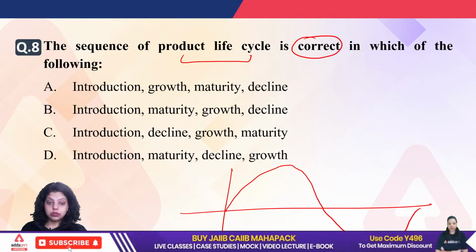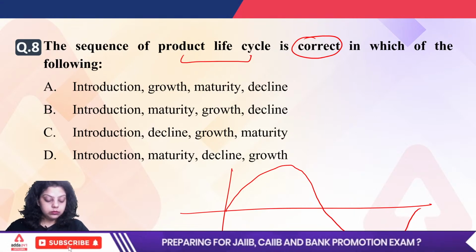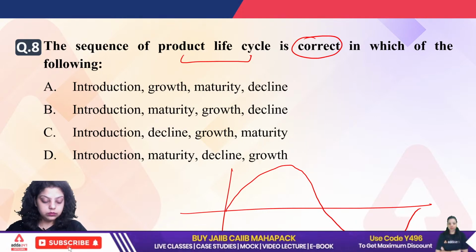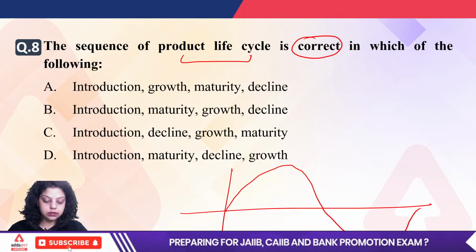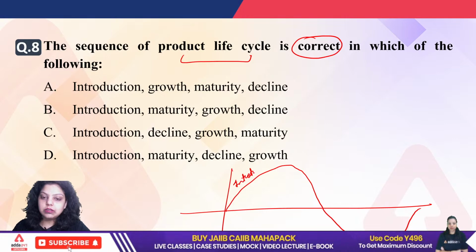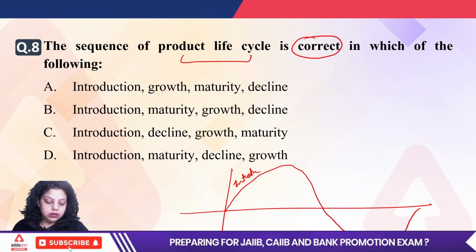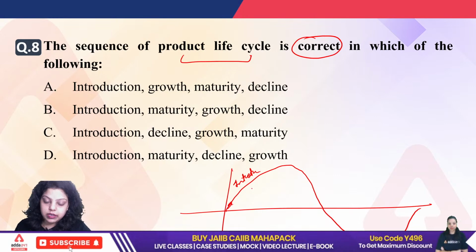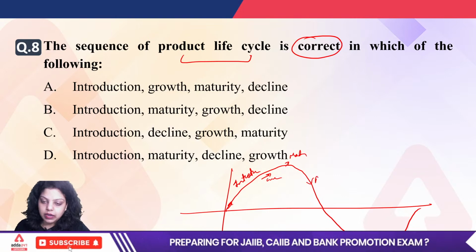Everyone is going with the A option. Okay, everyone is saying A is correct. Very good. So this is the introduction stage. First of all, we are introducing. Now, after that, we are doing growth. Then we went to maturity, and then we start declining.